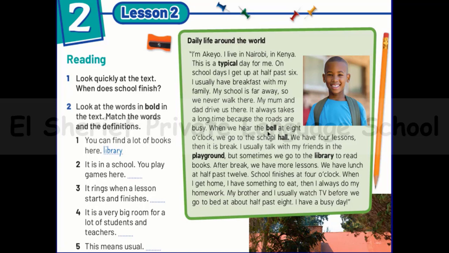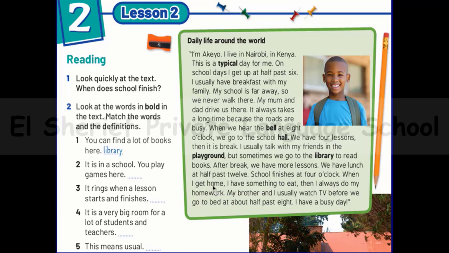When we hear the bell at 8 o'clock, we go to the school hall. We have 4 lessons, then it's break. I usually talk with my friends in the playground, but sometimes we go to the library to read books. After break, we have more lessons. We have lunch at 12:30. School finishes at 4 o'clock.